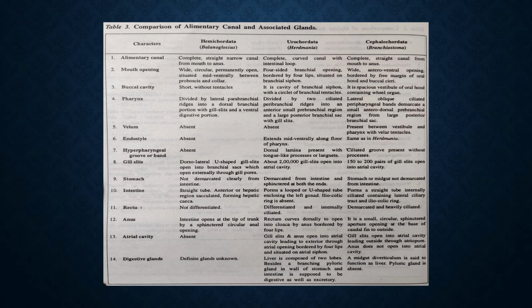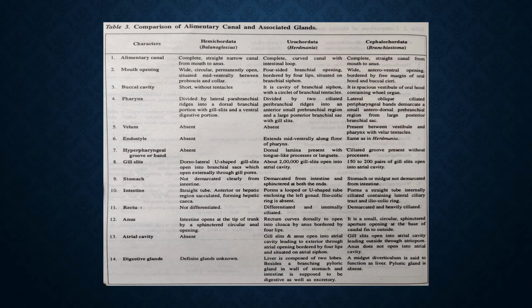Eighth point is gill slits. In Balanoglossus, dorsolateral U-shaped gill slits open into branchial sacs, which open externally through gill pores. In Herdmania, about 2 lakh gill slits open into atrial cavity, and in Amphioxus, 150 to 200 pairs of gill slits open into atrial cavity.